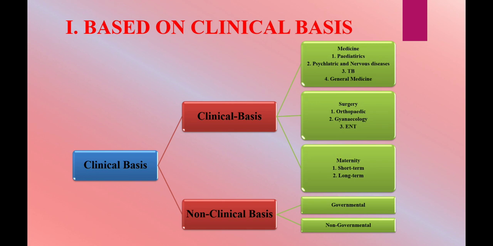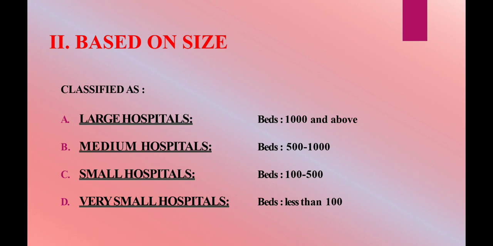hospitals are divided into two types, that is governmental and non-governmental. Governmental hospitals are like army hospital, navy hospital, city hospital, civil hospital, big hospitals like AIIMS, etc. And non-governmental hospitals include private hospitals, for profit and non-profit, then church hospital, community hospital, missionary hospital and charitable hospitals.